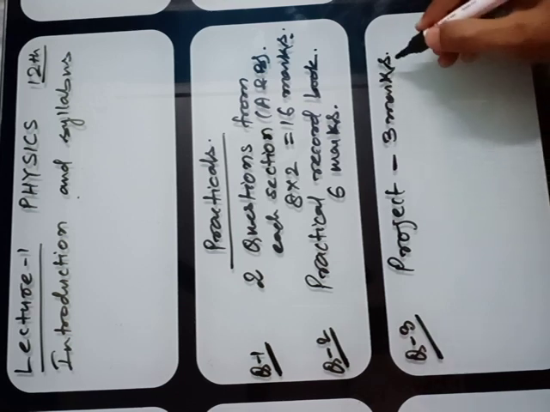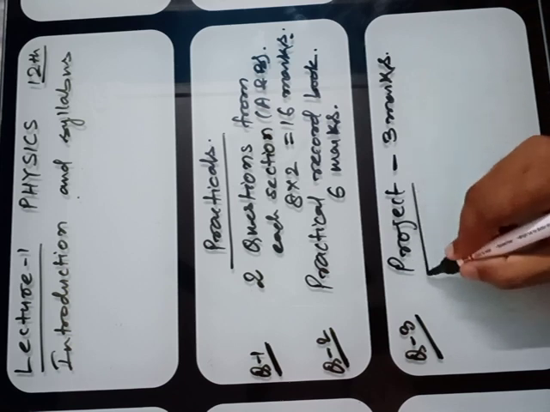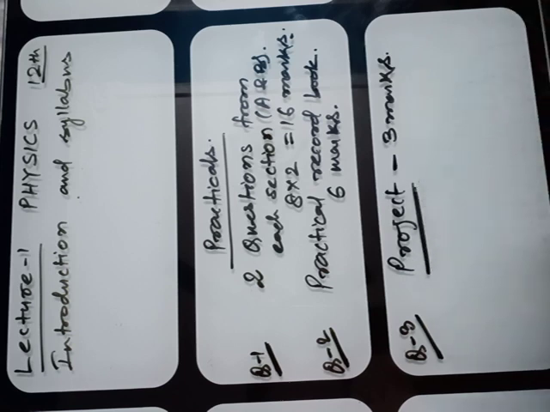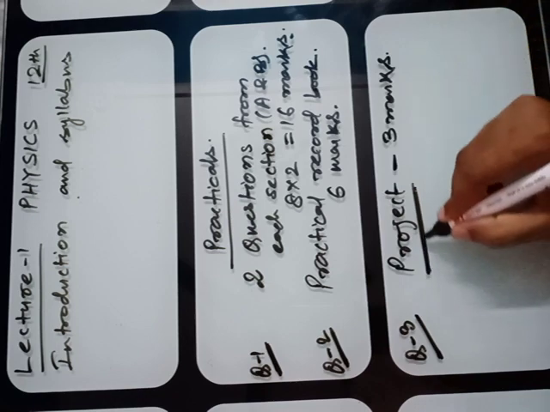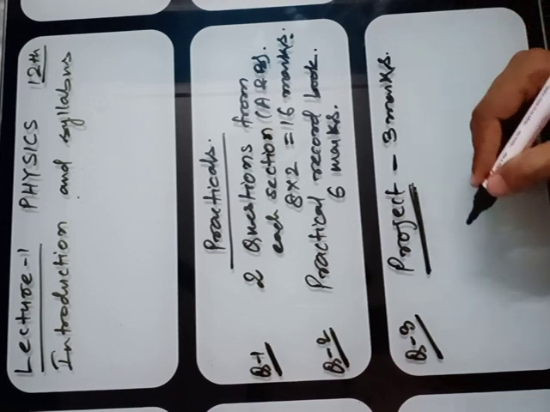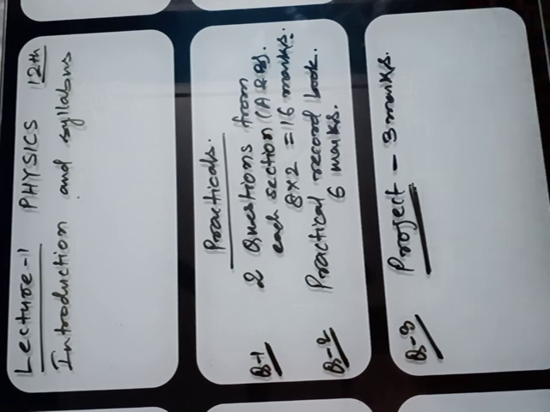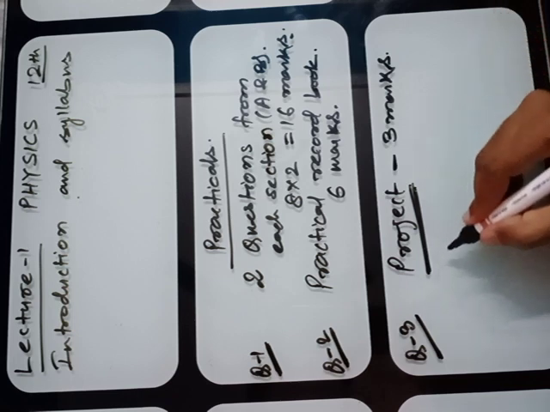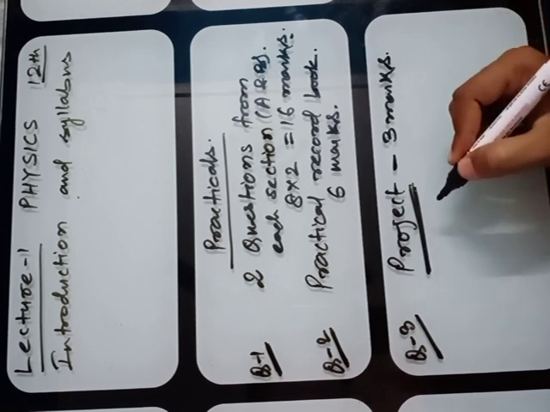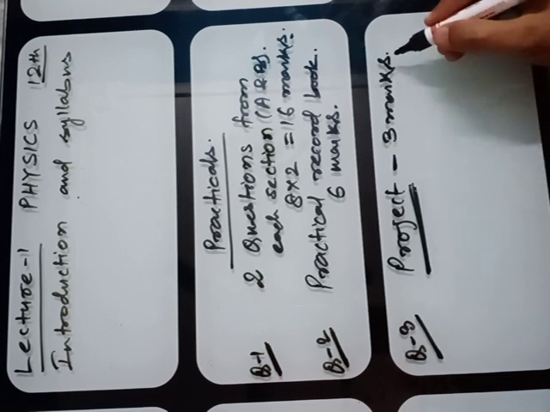Remember students, you have to make a live working model of any topic concerned, or I'll give you the topic. You have to make the project and explain it before the external. You will get 3 marks.